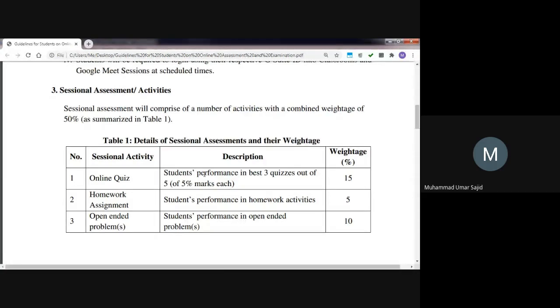But I think as per university academic calendar, midterms are scheduled from 20th April. Sorry, 20th July, 20th July. So check it out from the university academic calendar.